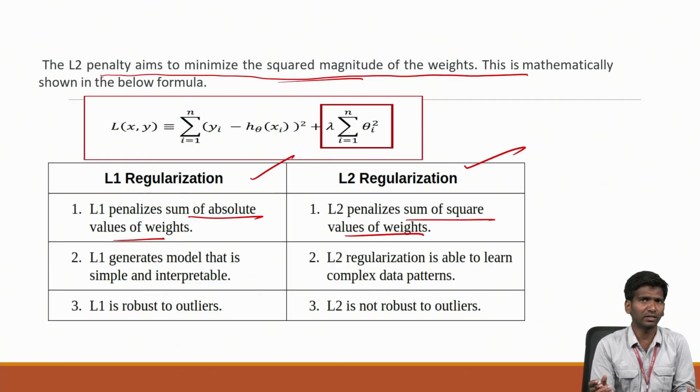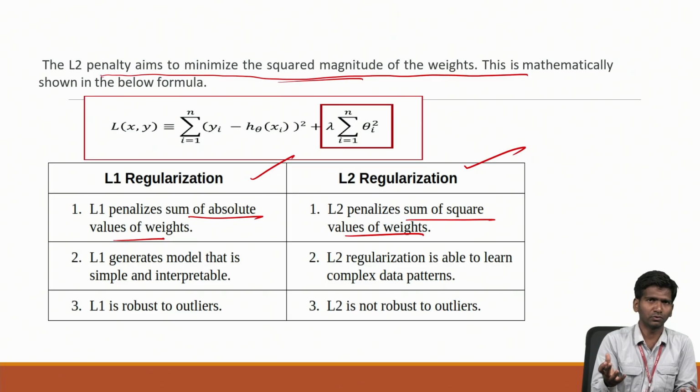Squares means what? Indirectly it is increasing the memory size. Squaring means what? 2 square means 4. So 4 is a larger value, right? 5 square is 25. If you are squaring the values, what is happening? The memory size is also getting increased, right? So in that way you can see the drawback of L2.